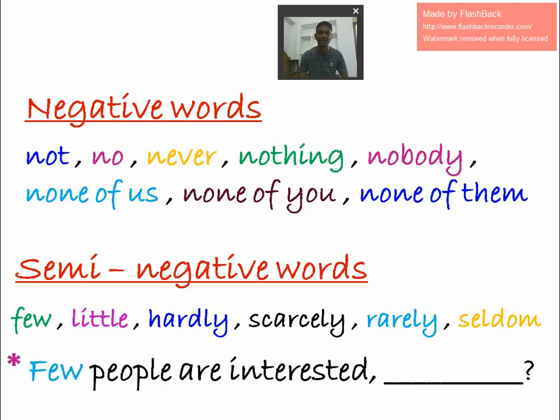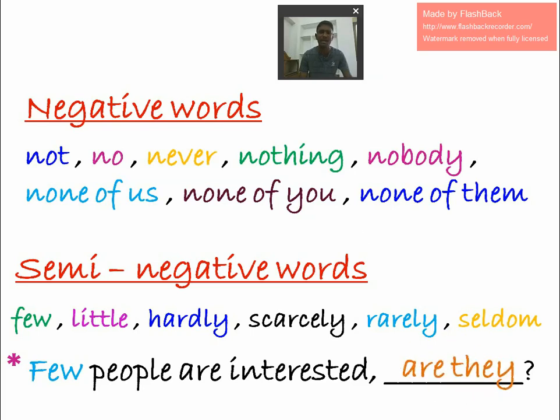And I'll give you an example. Few people are interested. Generally, many people get confused. Are not is not there, no is not there, never, nothing. These are negative words. Other than these words, everything is positive. But here, few people are interested. Few in the sense, a very, very less number. So few is also a negative word. So that actually R is the helping verb.